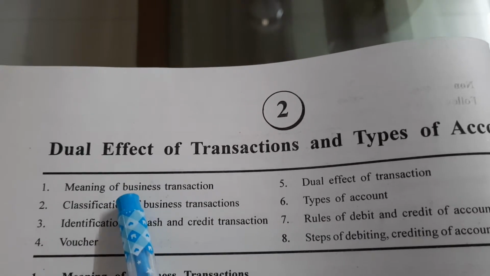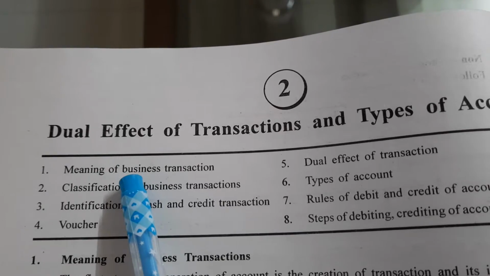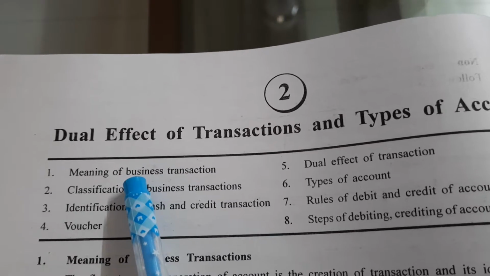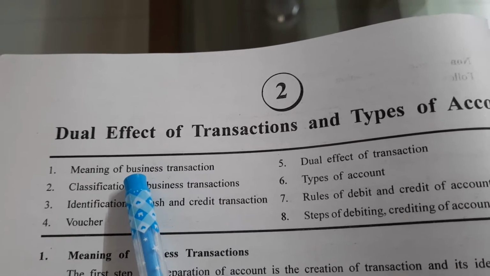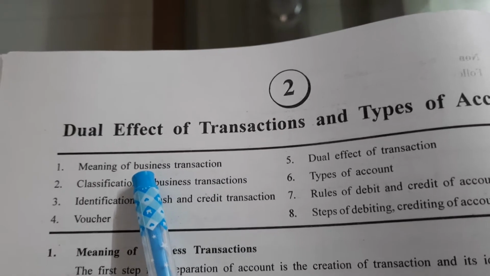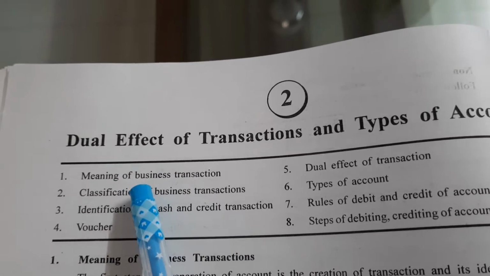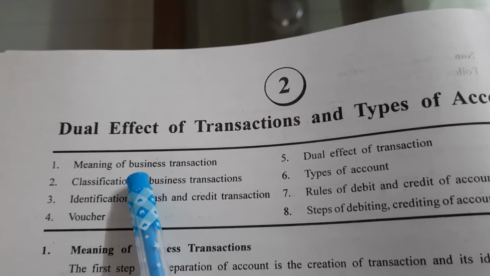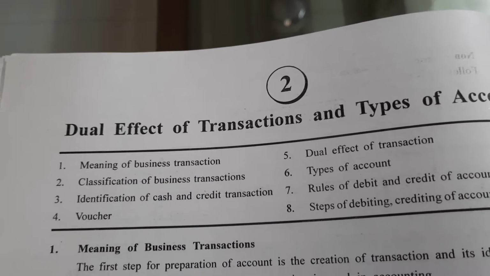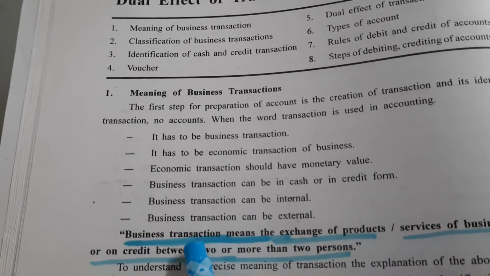Already in the last chapter, we have discussed regarding the terminology and concepts of accounts, terms of accounts, and those terms are very important for this chapter. Before we go with the second point, first point, meaning of business transaction, already we have done it in the previous chapter, but same has been given again over here.